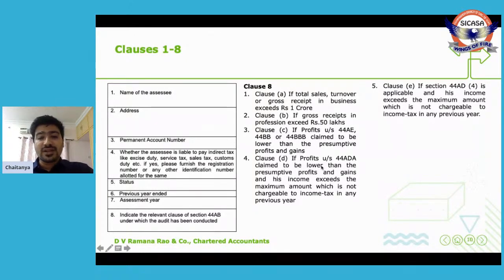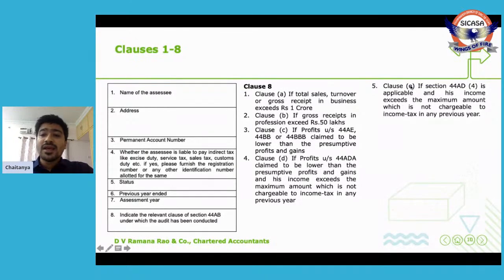Clause D, say a person is carrying on profession and the deeming fiction created under 44ADA is 50% of the turnover is his profits and gains. Say if his profits and gains is less than 50% of his turnover, then he will be getting his books of accounts audited under 44AB. Then in that case, clause D has to be mentioned.